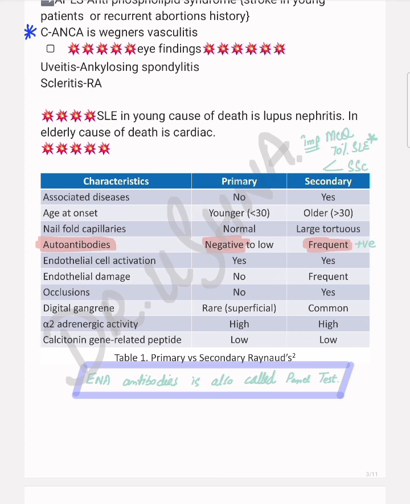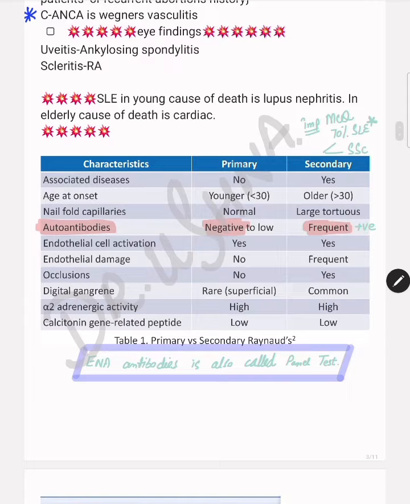There are specific eye findings that point towards specific diseases. If you find uveitis and joint involvement, that is a clear-cut hint towards ankylosing spondylitis. Uveitis is also found in Behçet disease. But if you find scleritis, that is a clear-cut clue towards rheumatoid arthritis. So eye findings are also specific for some particular diseases.